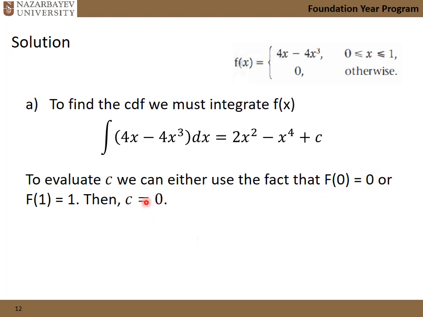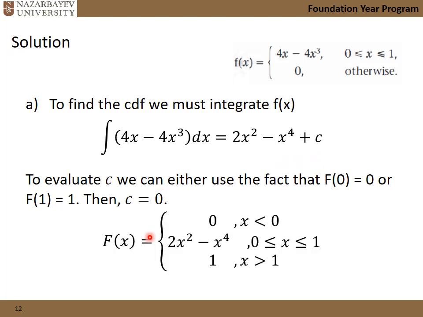Then from these values, we could figure out the constant. How much is it? In this case, it equals 0. Then we need to express our function in here, the CDF. It equals 0 when x is less than 0, because the function is covering nothing to the left of 0.